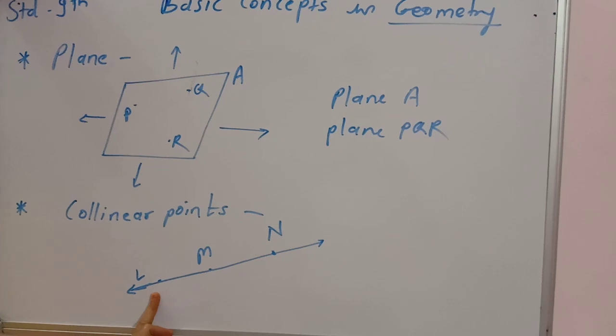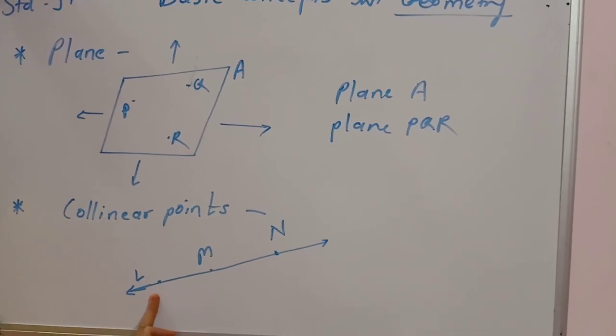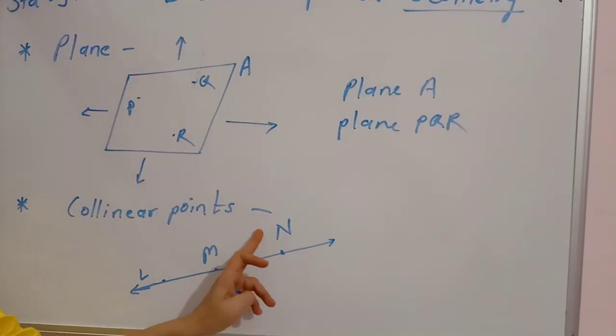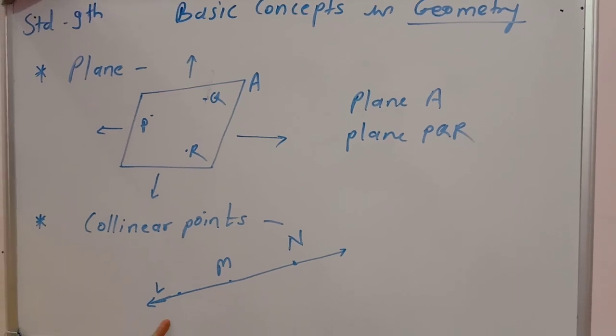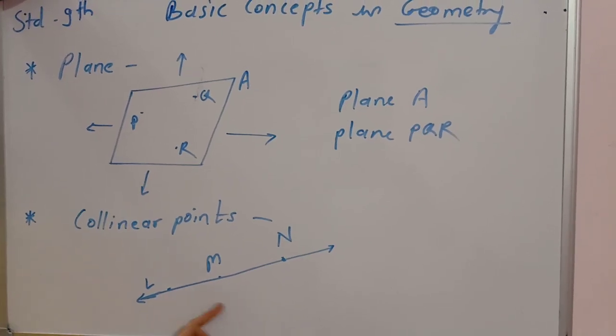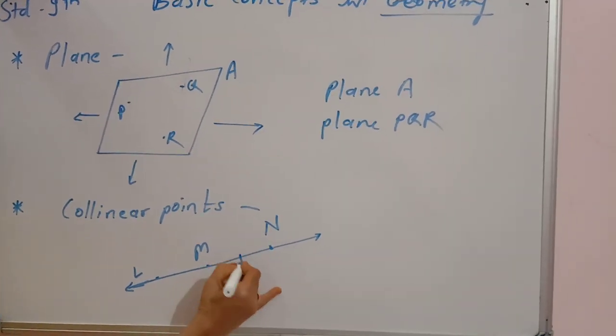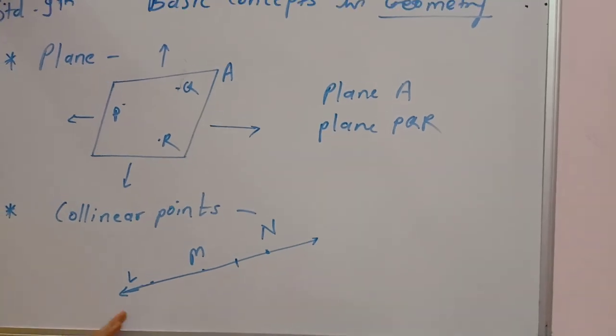When a single straight line can be drawn through 3 distinct points, then those points are known as collinear points. They can be 3 or more than 3.